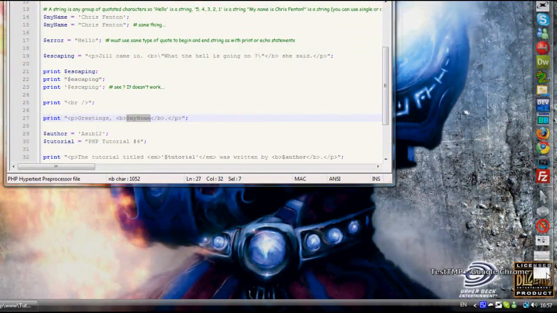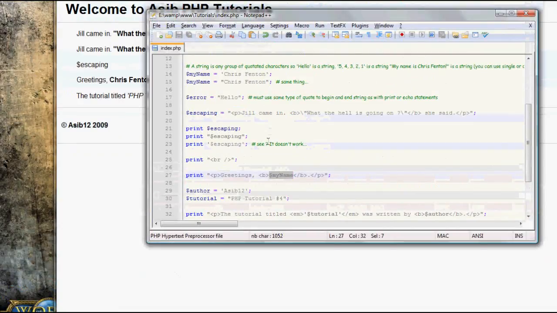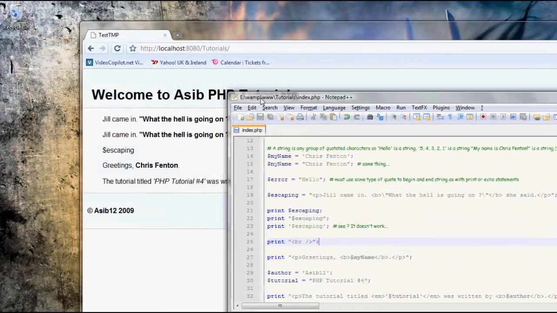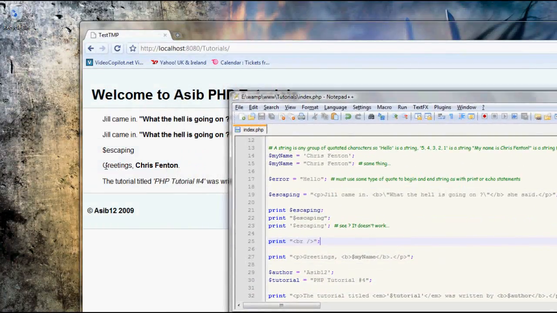Because the value inside the variable my name is equal to Chris Fenton, we're outputting the string literal greetings, comma, and then we're bolding the value of my name, and because we're using double quotes, this works, just typing in the $ sign and then the variable identifier, and then we're closing the bolded text, putting a full stop and closing the paragraph. We can see here this outputs, as expected, greetings, comma, Chris Fenton in bold text, full stop.